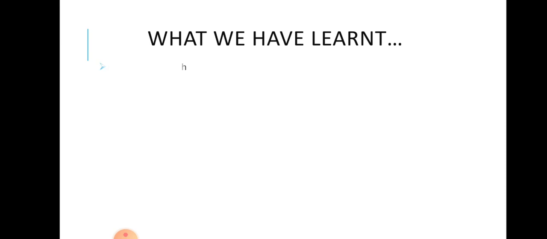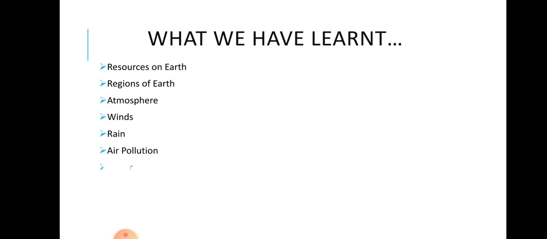Okay. So, in the last class, we discussed resources on Earth, where we discussed what natural resources are. Then we discussed the regions of Earth, like the atmosphere, lithosphere, biosphere, and hydrosphere, right? And then we discussed in detail what the atmosphere is and its role in climate control. We also discussed how winds are formed, what sea breeze and land breeze are. Then we discussed rain and air pollution also.